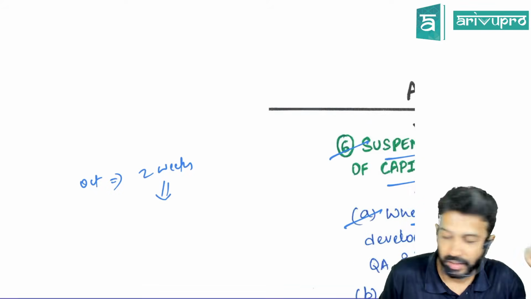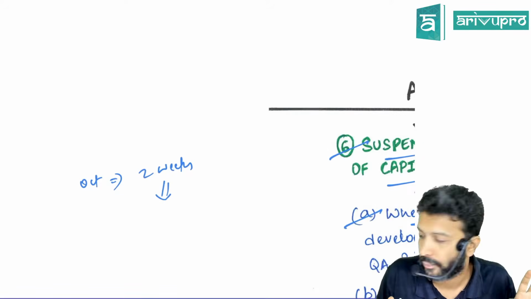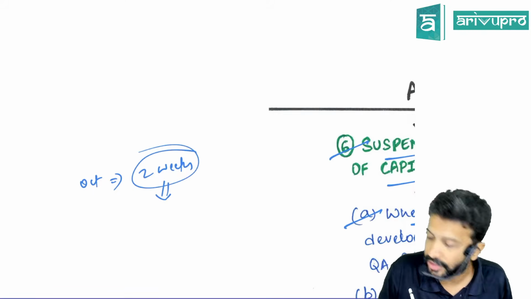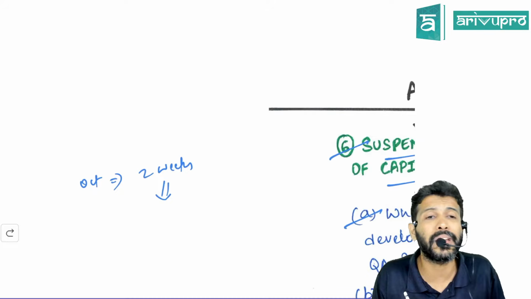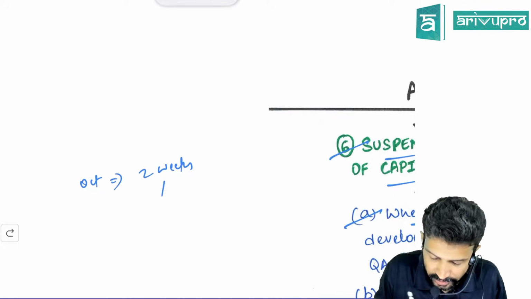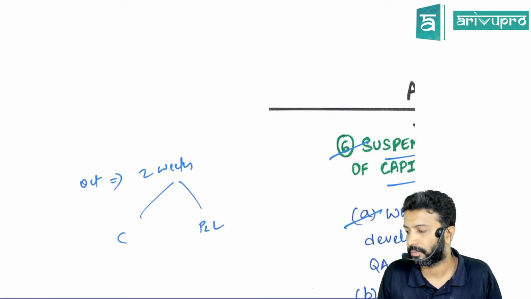Yes or no? That means, can you escape from borrowing cost, or borrowing cost you need to pay? Borrowing cost you need to pay to the banker. Now, this 2 weeks' interest cost or borrowing cost, will you capitalize or transfer to P&L? Did you get the question? This 2 weeks' interest cost, will you capitalize or transfer it to P&L account?